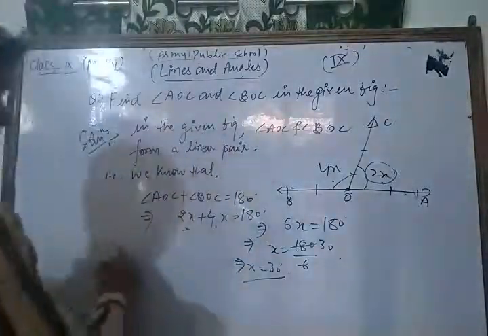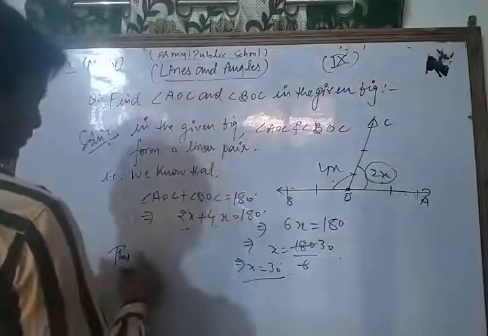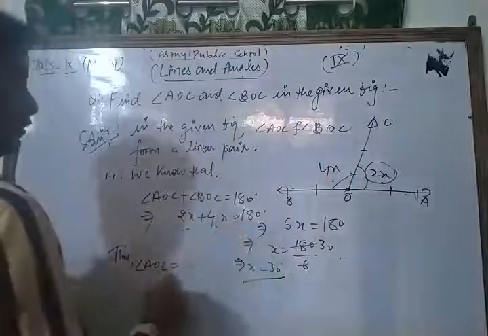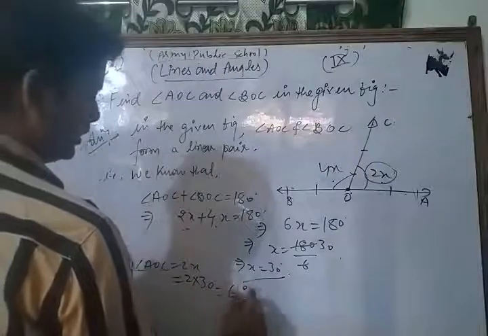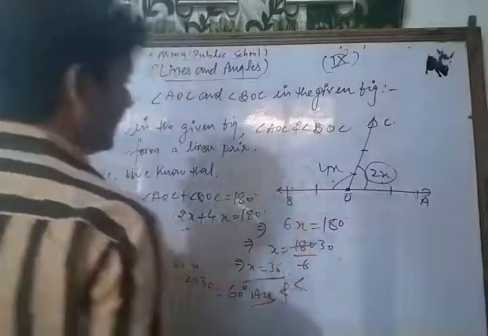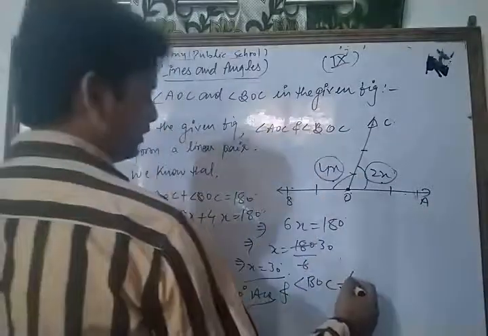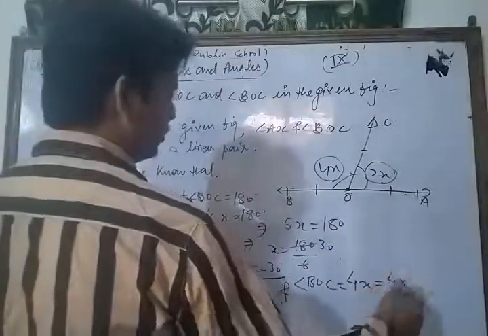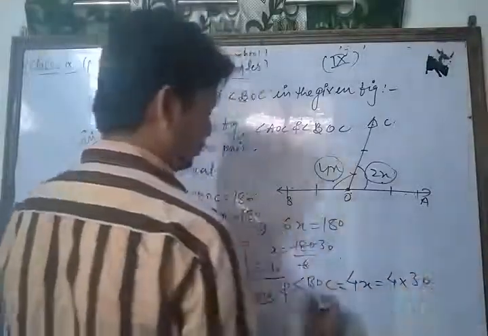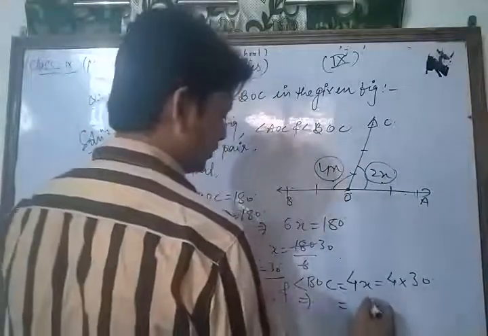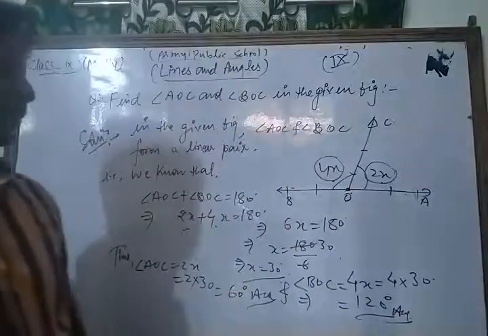Thus, angle AOC is 2x, that is 2 into 30, which is 60 degrees. This is the first answer. And angle BOC is 4x, that is 4 into 30, so we get 120 degrees.